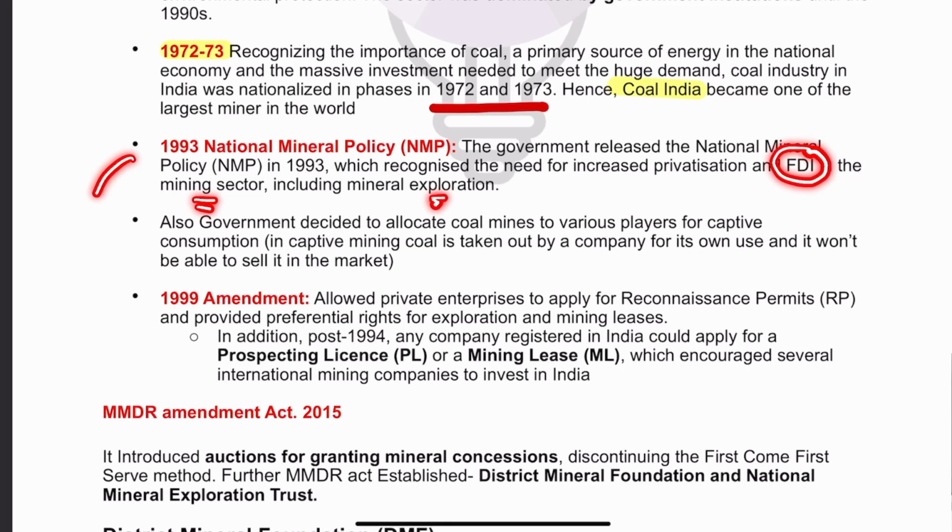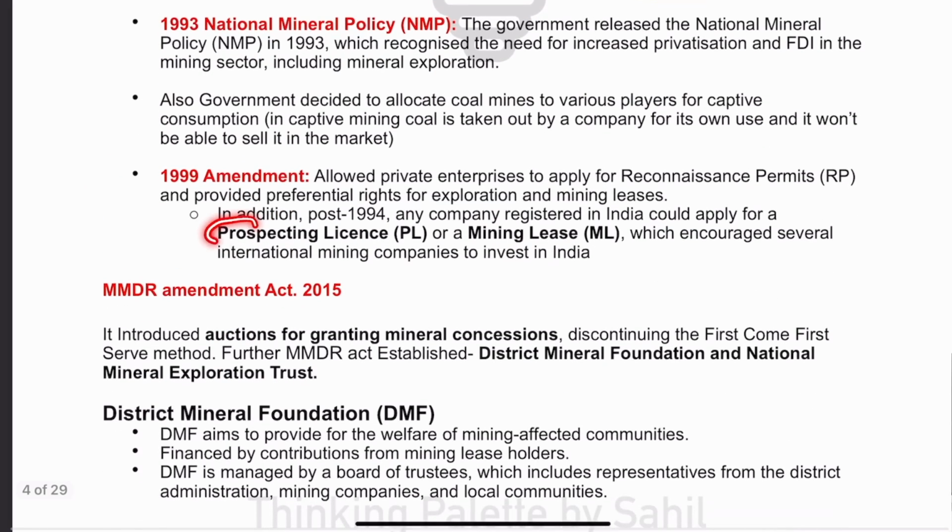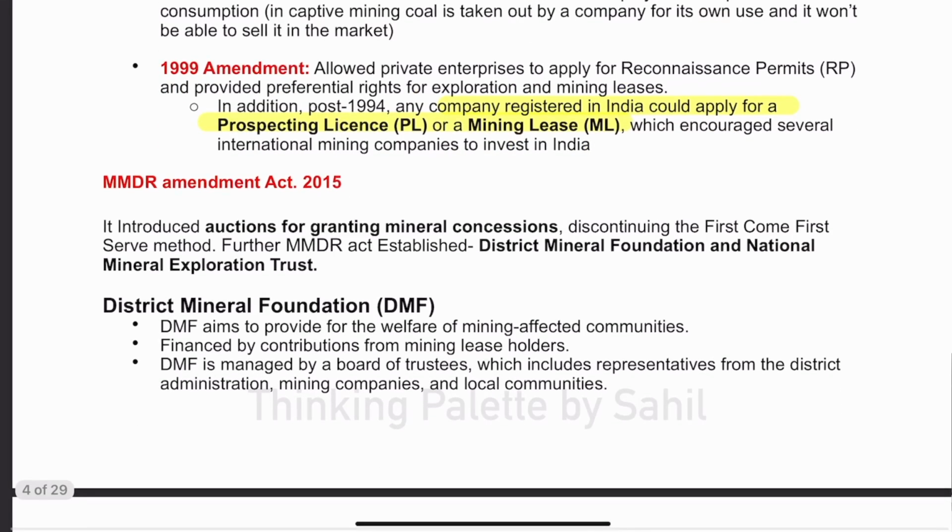However, things did not change much, and only in 1999 the MMDR Act was amended, and it allowed prospecting licenses to look for favorable sites, and mining leases for the private sector. Here it was allowed that any company registered in India can apply for a prospecting license and mining license. And what happened? Gradually, many international companies came and started mining operations in India.